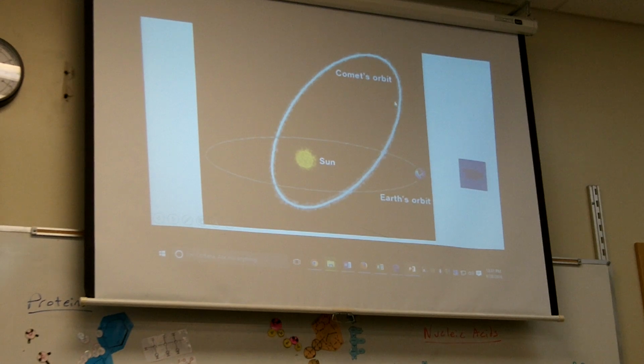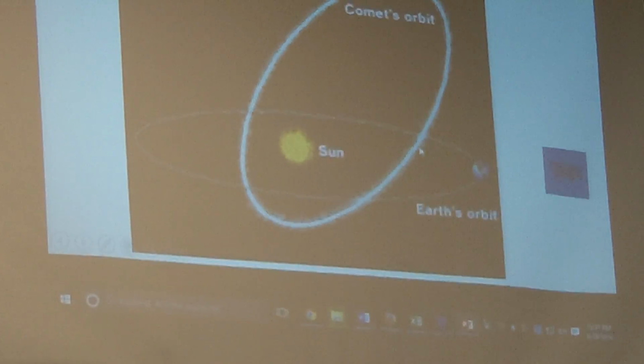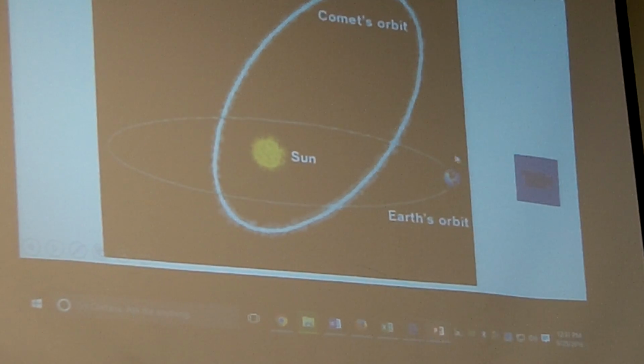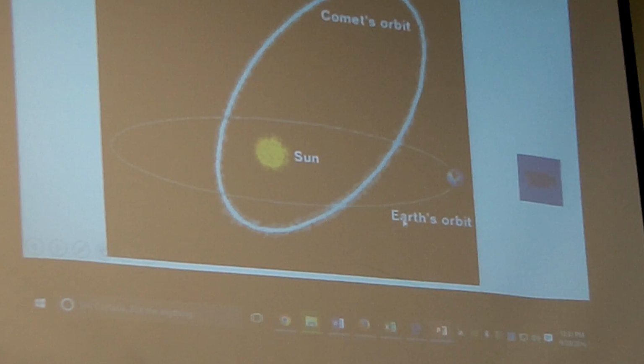And the dust spreads throughout the orbit of the comet. The dust doesn't stay in one place, it'll stretch out and go all the way around. And you end up with just this ring of dust where a comet used to be. And if the Earth passes through that ring of dust, you get a meteor shower. Because the Earth is in a consistent orbit, you get it every year. Every year the Earth passes through the dust at about the same day, and so you get a meteor shower that day each year. It's like clockwork.